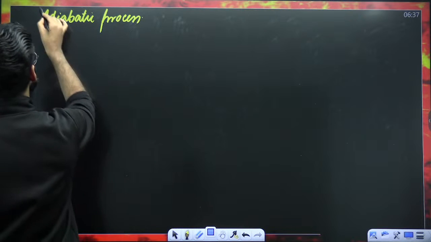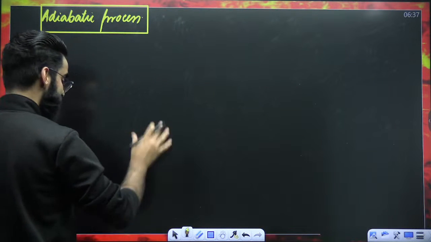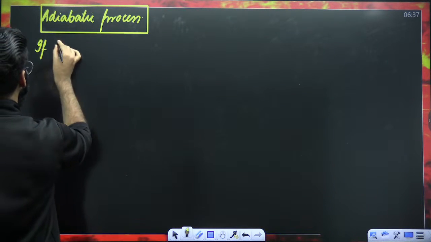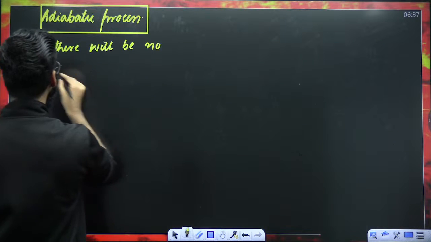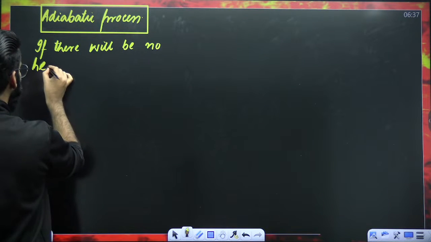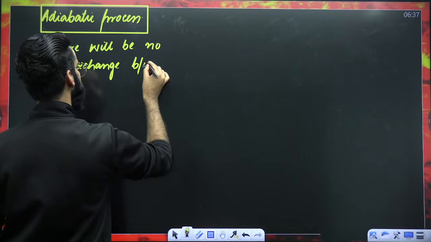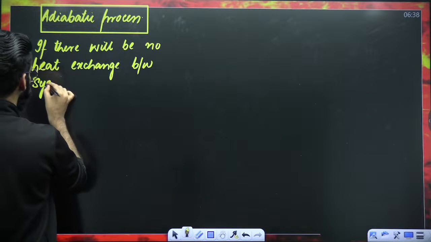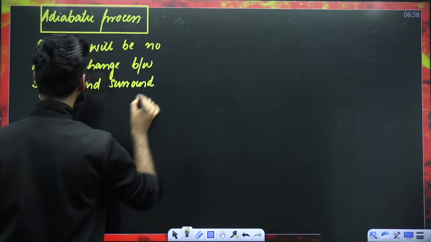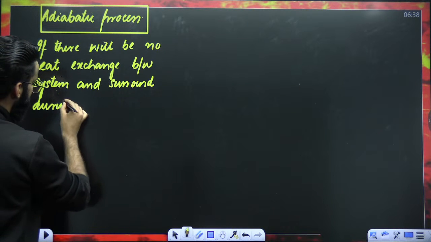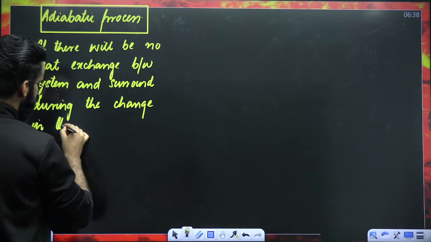When do we say that the system is undergoing an adiabatic process? If there is no heat exchange between the system and surroundings during the change in the state of the system.